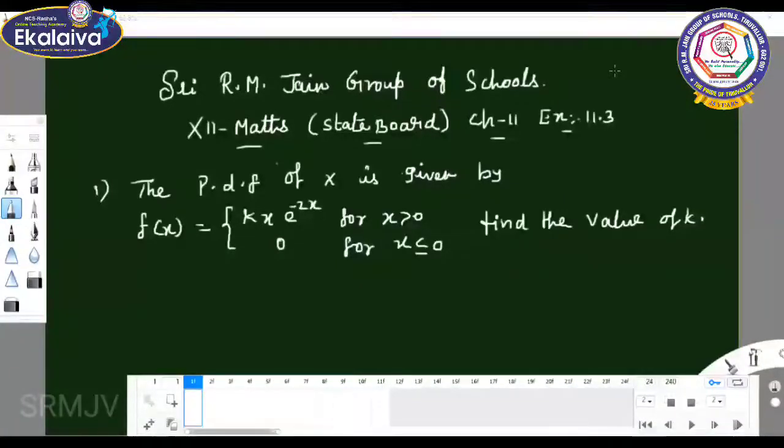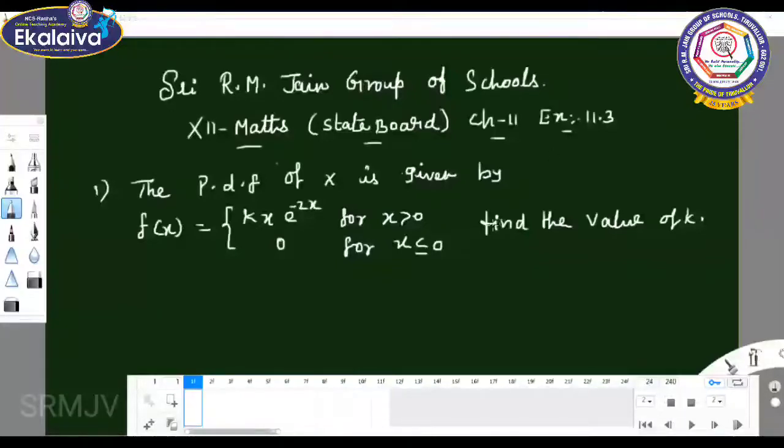This is 12th standard maths, state board, chapter 11, probability, exercise 11.3. First sum, the probability density function of x. What is a probability density function?